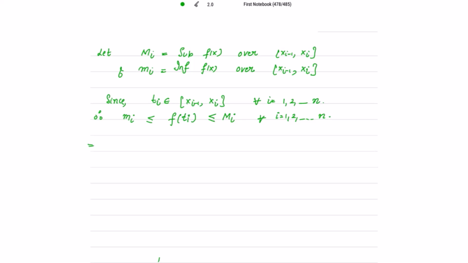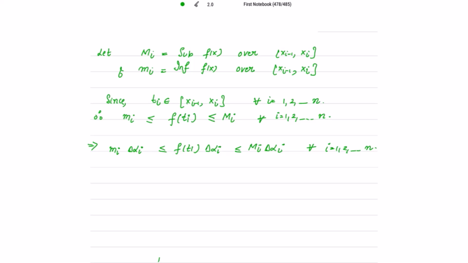This implies, now I need to multiply by delta alpha_i, because I need that. So m_i delta alpha_i is less than or equal to f(t_i) delta alpha_i, which is less than or equal to M_i delta alpha_i, for all i equal to 1, 2 up to n.